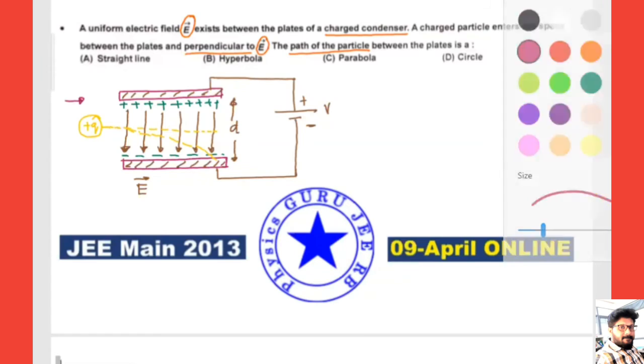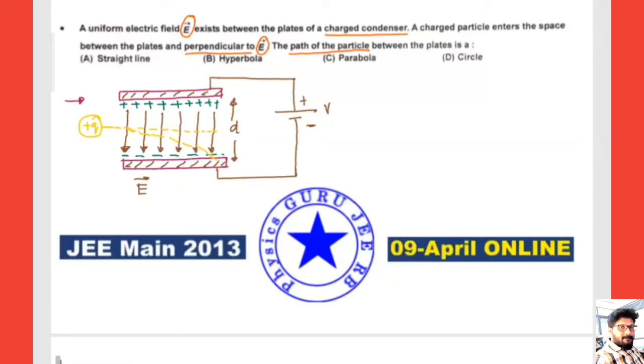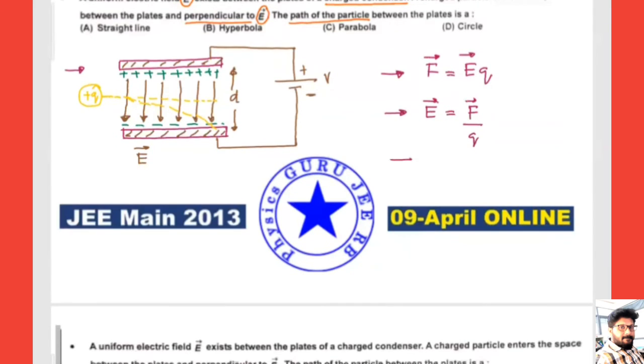So here, first thing is acceleration. Whenever a charged particle enters into the electric field, it experiences a force F equals EQ. Already we studied this from the definition of electric field intensity, E equals F by Q. Now we can write the acceleration of the charged particle due to electric force. Mass into acceleration equals EQ, or acceleration A equals EQ divided by M. Hope this is clear. EQ divided by M is nothing but a constant.